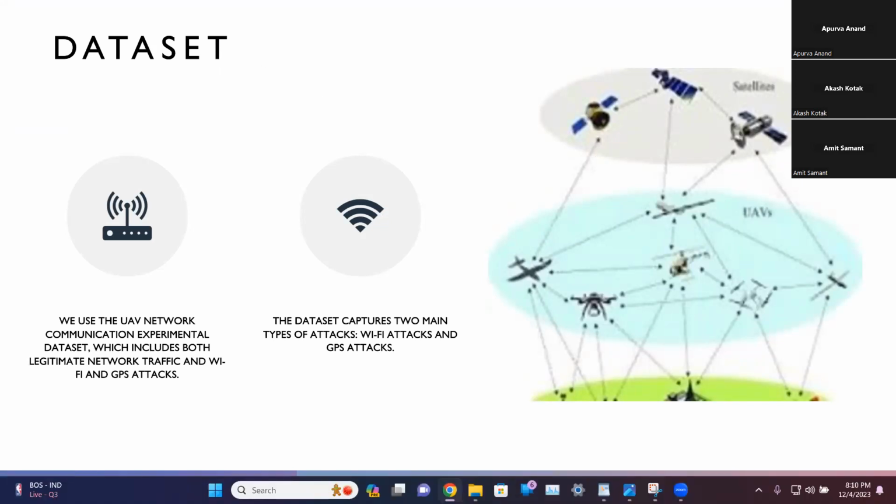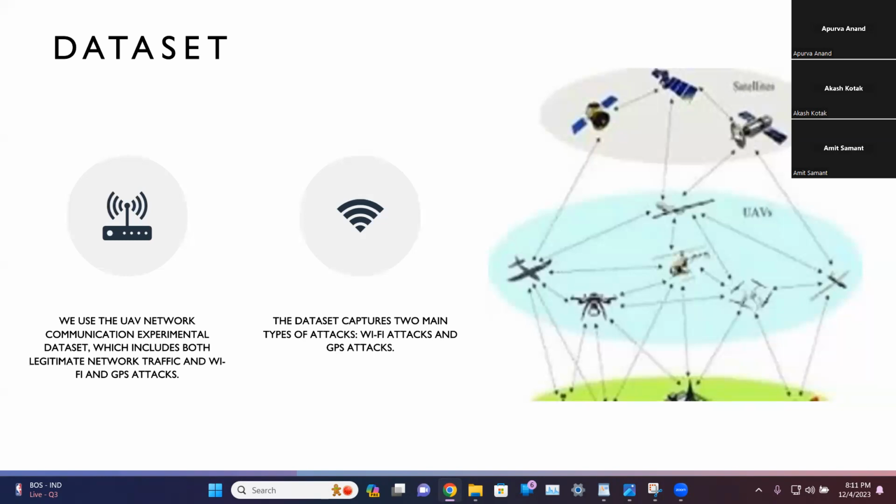So our report delves into the UAV network communication experimental dataset. This is the information about the dataset, as it is a treasure trove of network traffic captured from unmanned aerial vehicles, UAVs, during a simulated search and rescue mission. It goes beyond the mundane, encompassing both legitimate communication and the insidious whispers of Wi-Fi and GPS attacks.